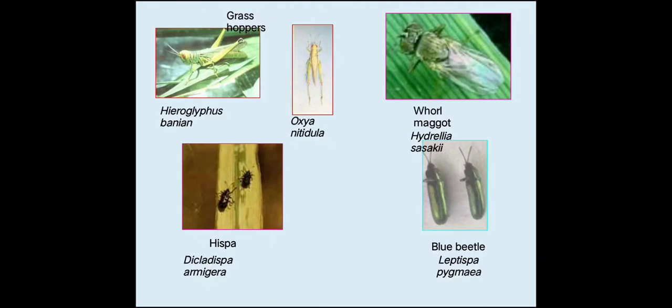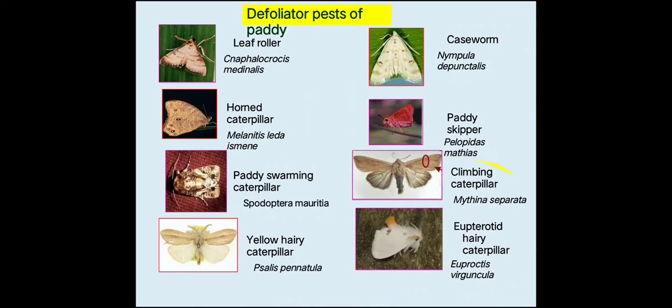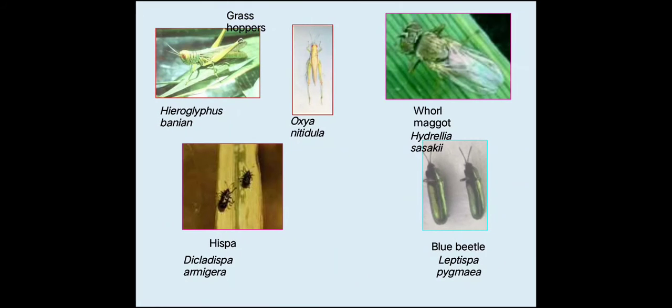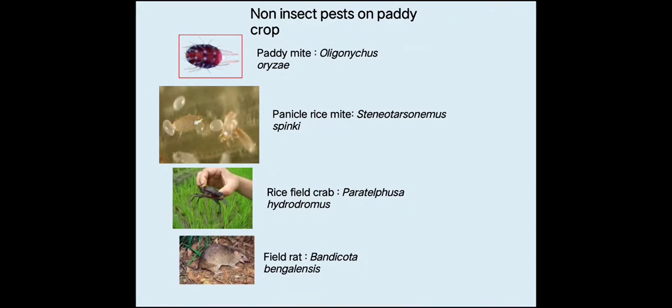Then rice hispa, this is Dicladispa armigera. Then whorl maggot also you have to remember, that is Hydrellia sasakii. We will discuss these one by one, like blue beetle is also there. We'll discuss one by one in upcoming slides.